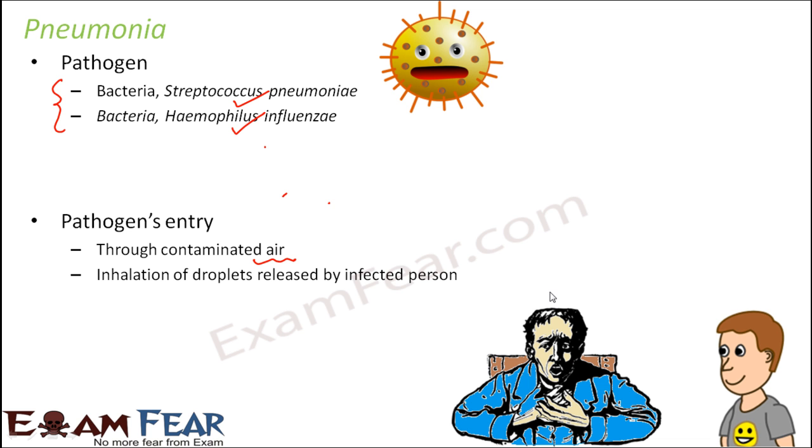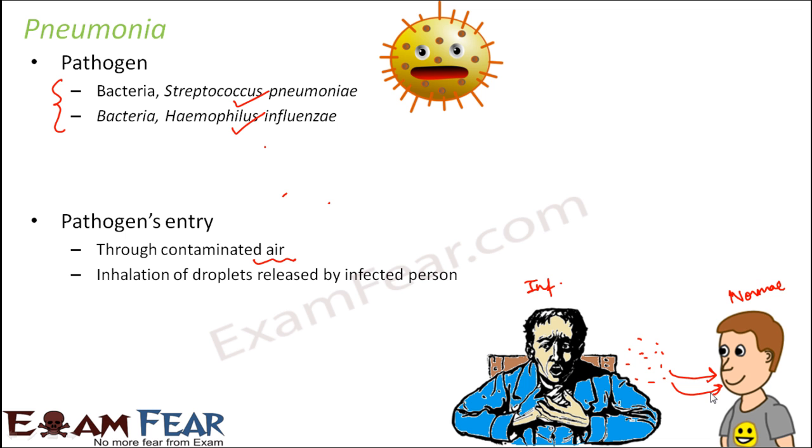Let us suppose this is the infected person and this guy is a normal guy who is not infected. When the infected person sneezes or coughs, the droplets of the pathogens remain somewhere here. When the other guy inhales, there are chances that these might get inside his body during inhalation. This is how the pathogens enter in case of pneumonia.